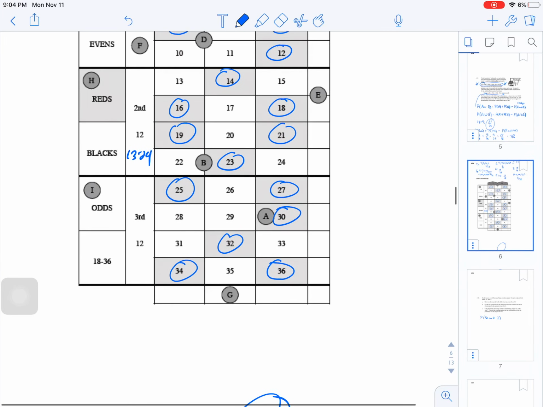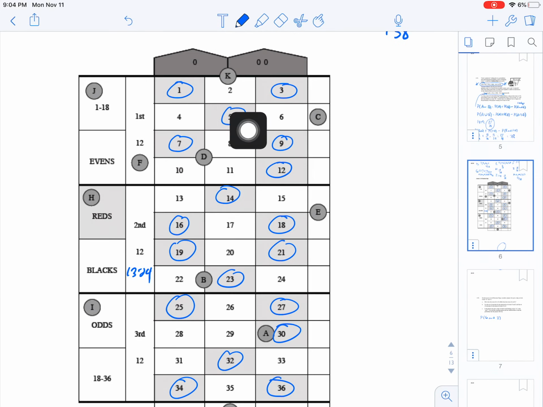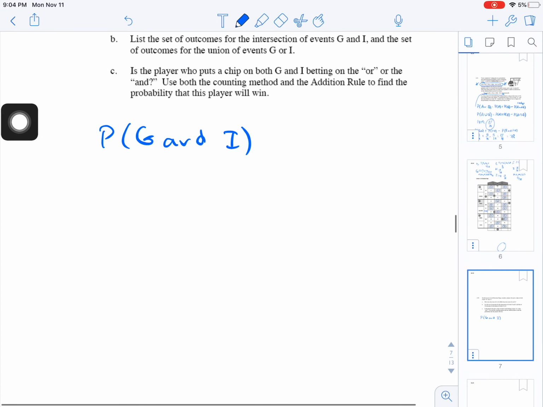I want to find out where is there an odd in here. Well, there's an odd in here at 5, 11, 17, 23, 29, 35. So there's 1, 2, 3, 4, 5, 6. So 6 out of 38.